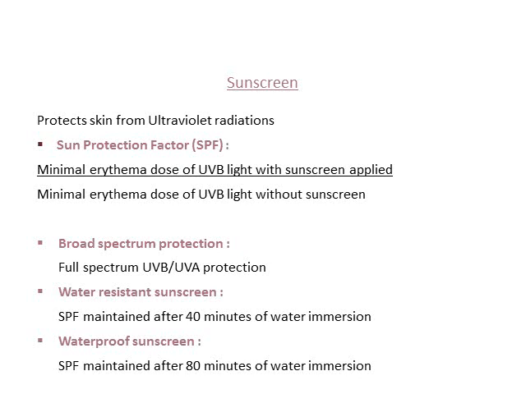So we use a calculation: the minimal erythemal dose of ultraviolet B with sunscreen applied, as a ratio of the minimal erythemal dose of ultraviolet B light without sunscreen. This is what SPF is. We use broad spectrum sunscreen most of the time, which covers both ultraviolet A and ultraviolet B protection. There are certain water resistant sunscreens and certain waterproof sunscreens, based on the time duration they remain active in the presence of water.